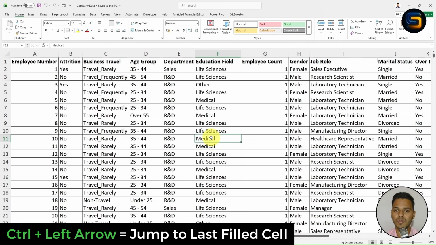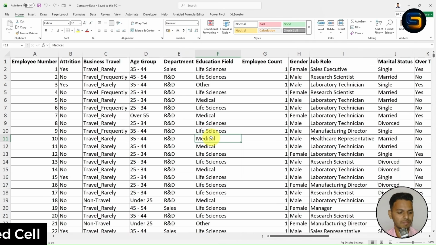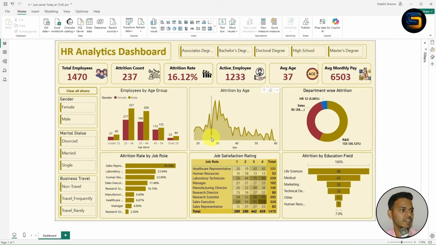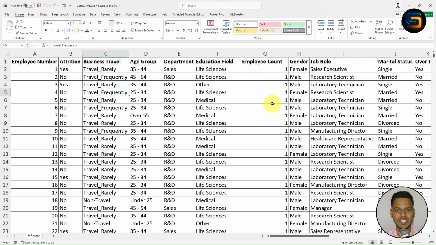So instead of focusing on all the 24 columns, first let me show you the dashboard which I have created. To create this interactive dashboard, I have used only the limited columns. Now let's understand the data set, because understanding of data is very important. Now instead of focusing on all the 24 columns, I will show you the limited columns which I have used to create this interactive dashboard.